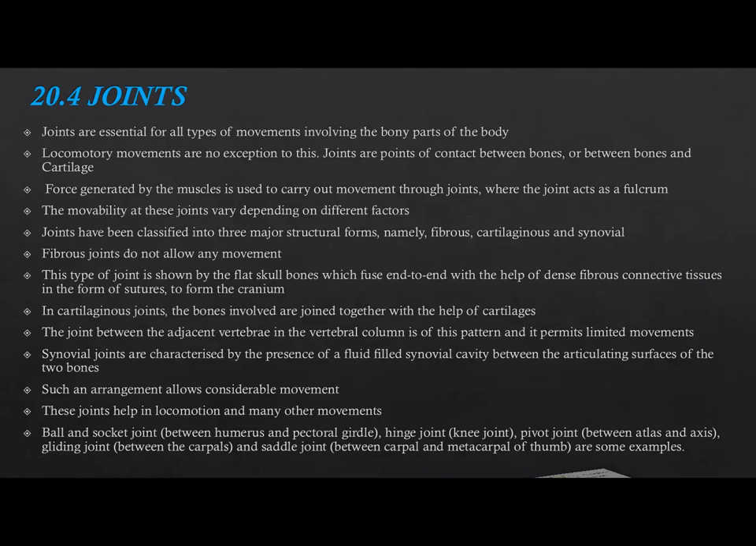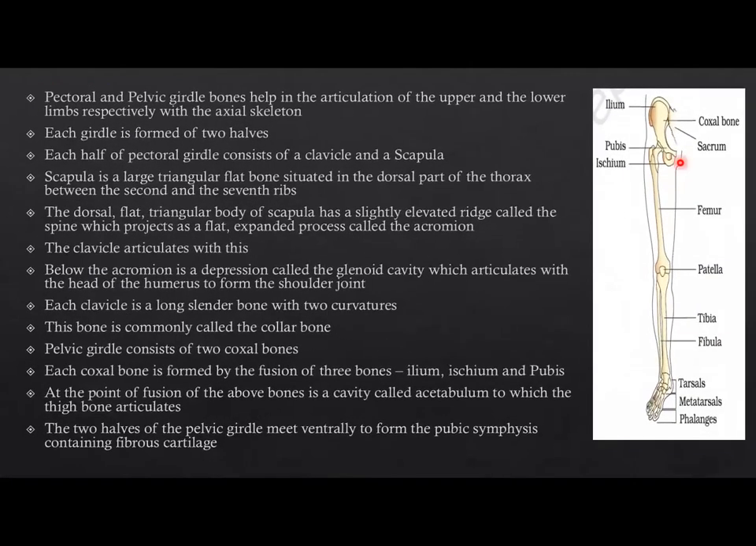Before going to the joints, in this figure: ilium, ischium, and pubis form the coxal bone. The coxal bone forms the pelvic girdle. Sacrum. It's the femur, the strongest and longest bone in our body. Patella, kneecap, tibia and fibula, the two bones which extend from knee to the foot. Tarsals, metatarsals, and phalanges.